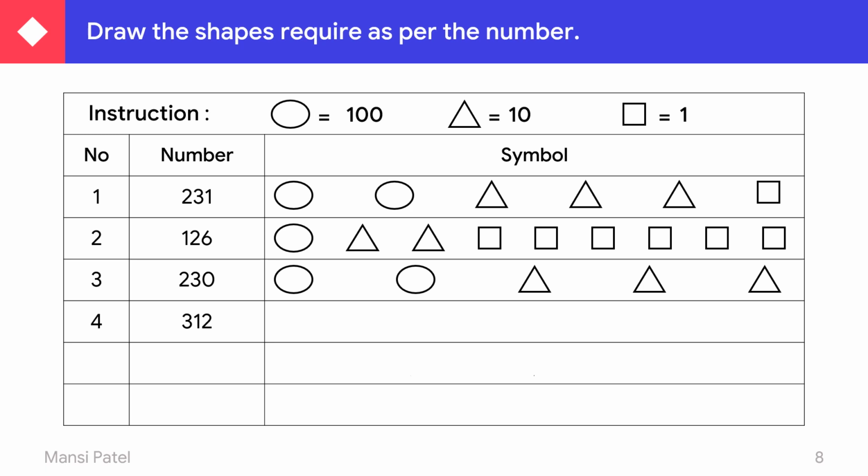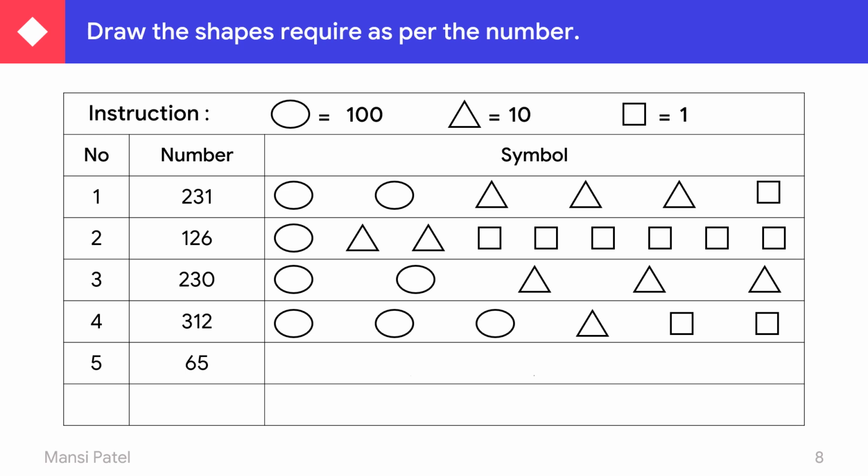Number 4, 312. Here 3 represents hundreds. That's why you have to draw 3 circles. 1 represents tens. So you have to draw 1 triangle. And 2 represents ones place. And which symbol are you using for ones place? Square. So you have to draw 2 squares.